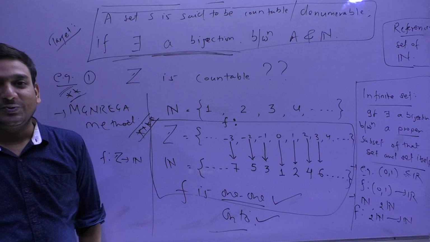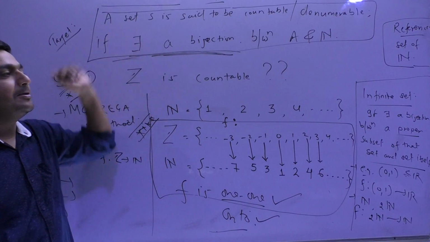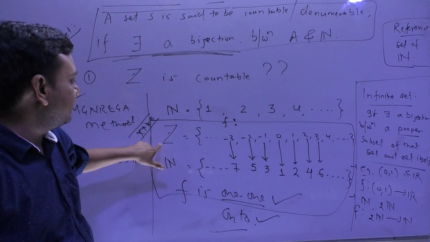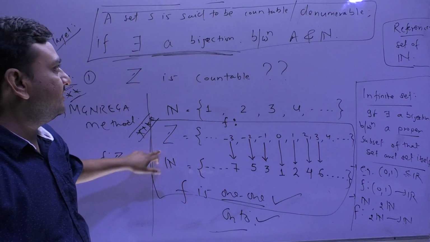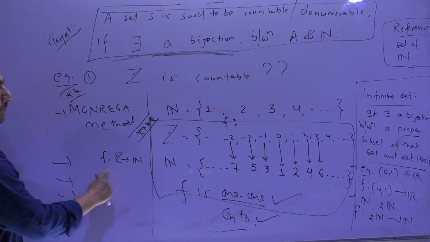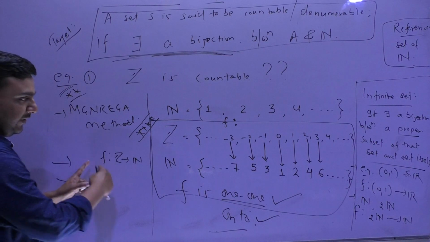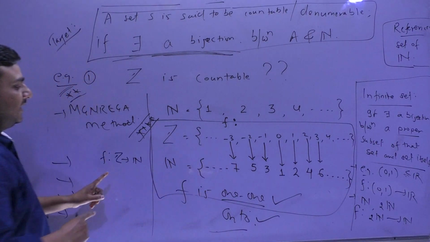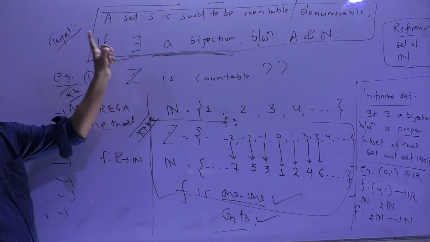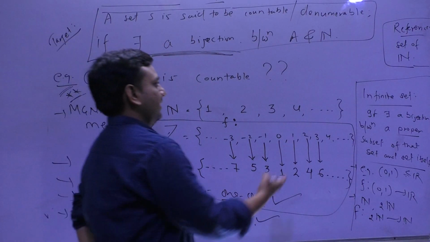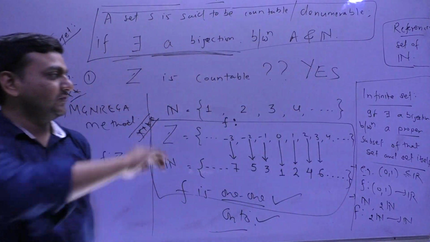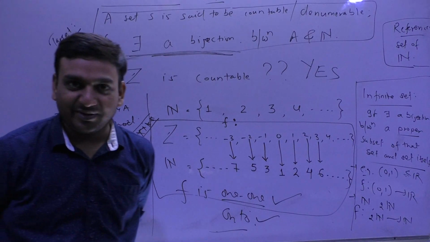Clear or not? So children, what is the definition? To show that Z is countable, what we have done is we have shown that yes, there exists such a map f, defined by this mapping, and f is a bijection, one-one and onto. So Z is countable. Any doubt? Any problem?